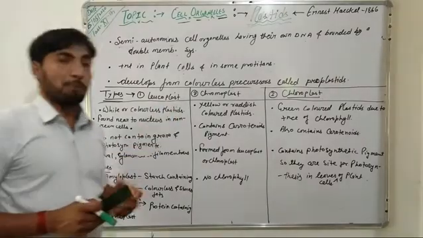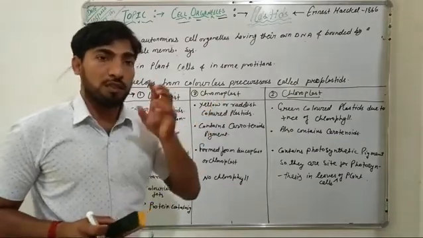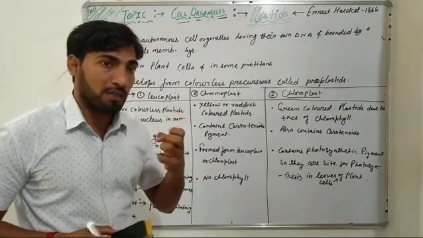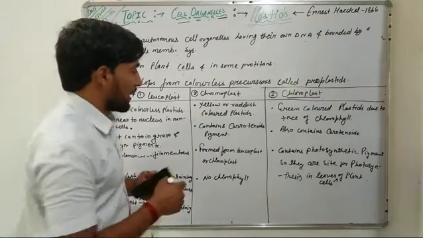The second type of plastids are chromoplasts. These chromoplasts are usually yellow or reddish in color due to the presence of a pigment known as carotenoids.